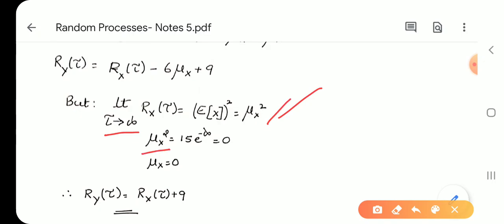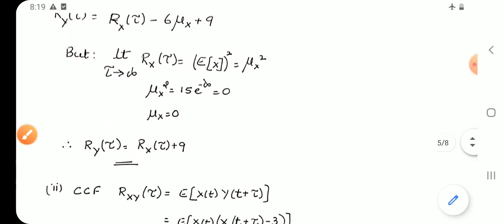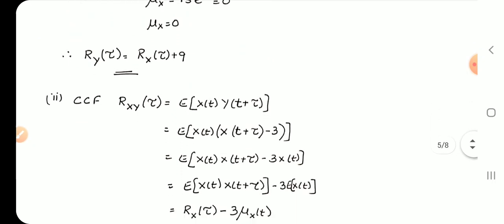Mu x square is equal to 15 e to the power, and when tau tends to minus infinity, it becomes 0. So mu x becomes 0. Here, when mu x becomes 0, Ry of tau is equal to Rx of tau plus 9. This is the autocorrelation function of the random process y.